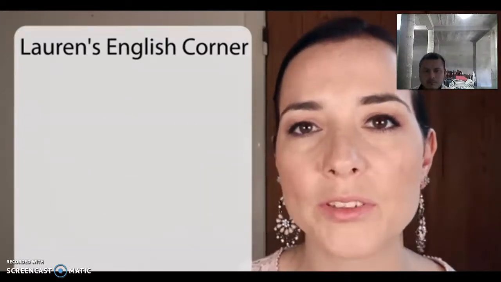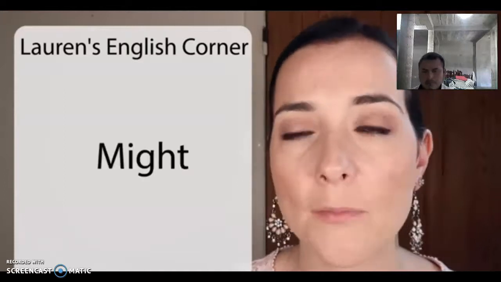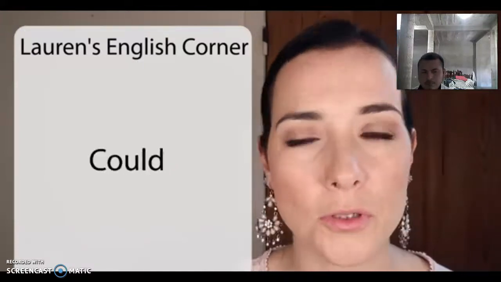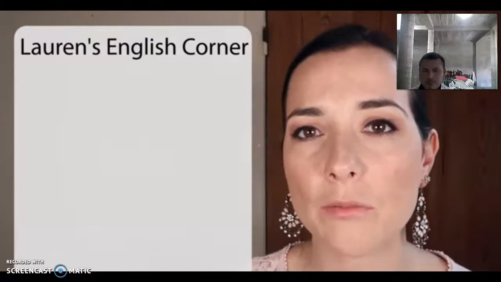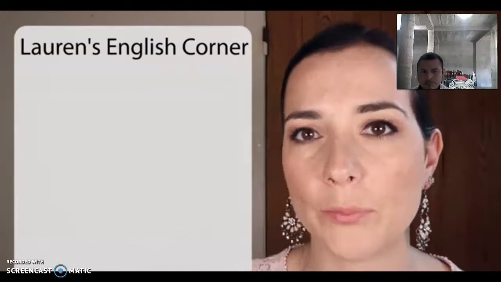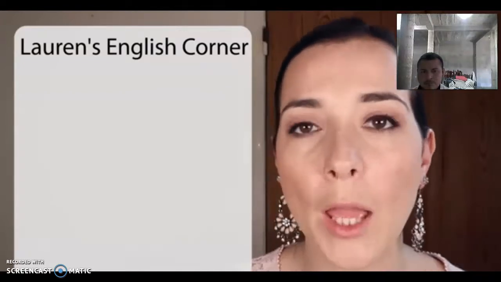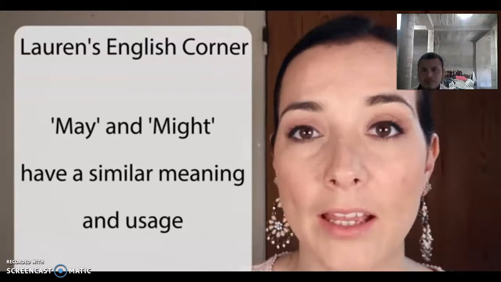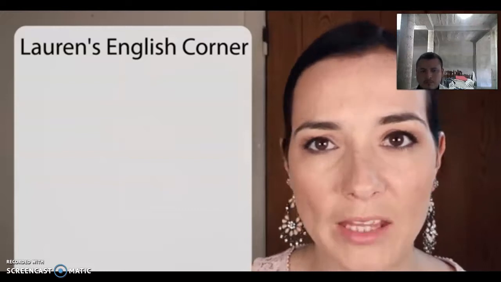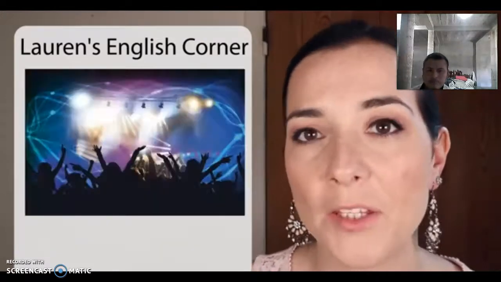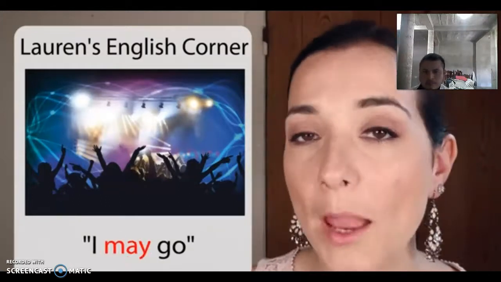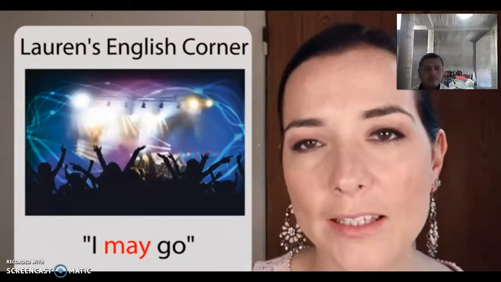Now, we use the modal verbs might, may, and also could. These three modal verbs are used in English to show that something is a possibility. May and might are very similar in meaning and usage. So, for example, let's say that there's a party next week. You could say, I might go. Or I may go to the party next week.